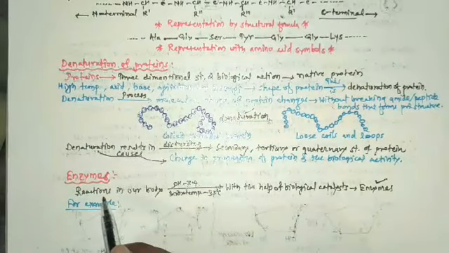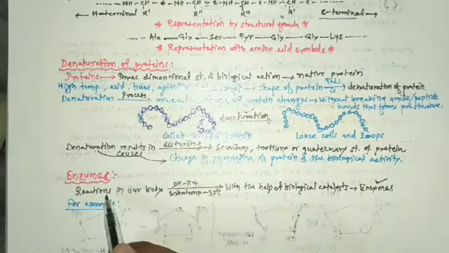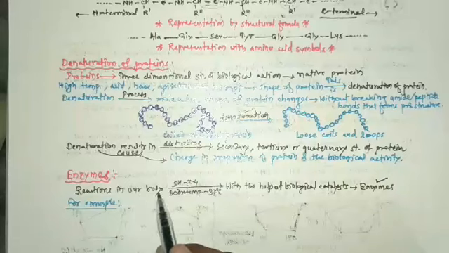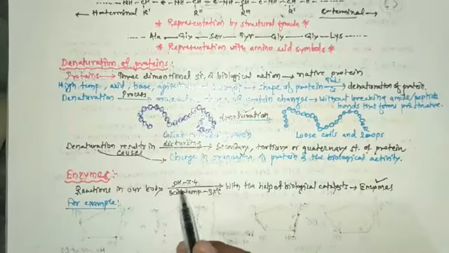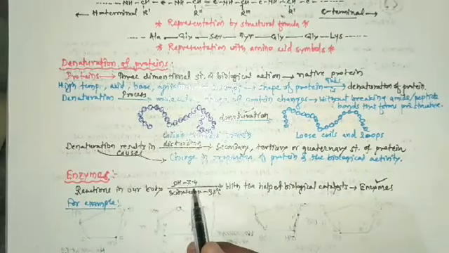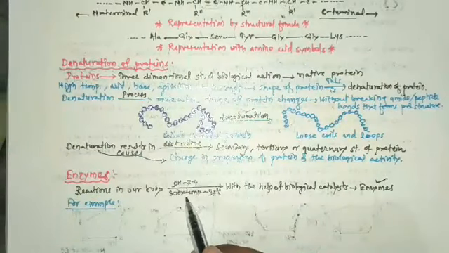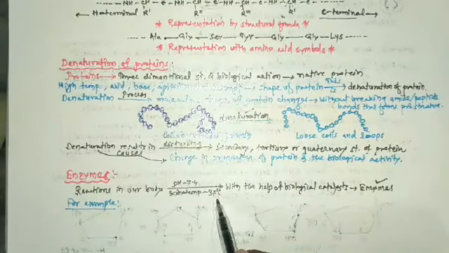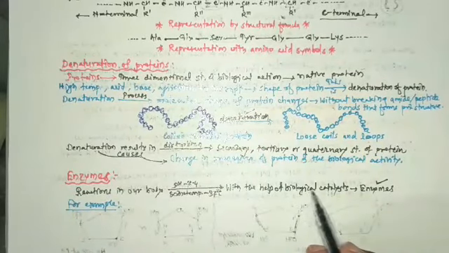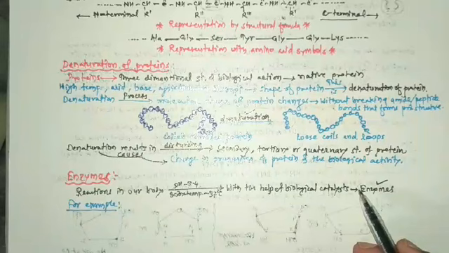So reactions in our body or reactions in living organisms occur at the physiological pH 7.4 and at the body temperature 37 degrees Celsius with the help of certain biological catalysts, and these biological catalysts are called as enzymes.